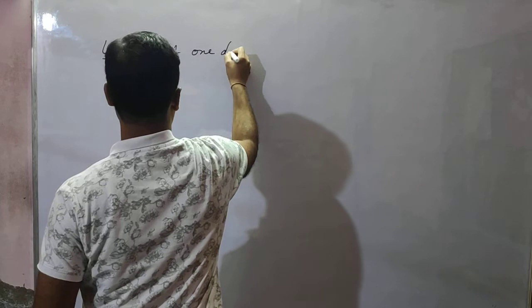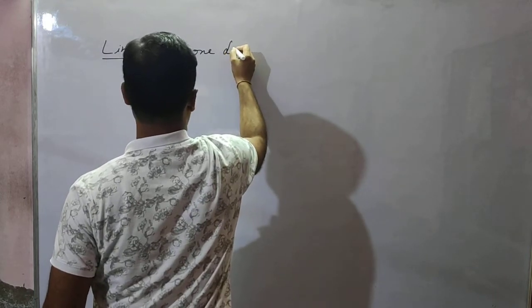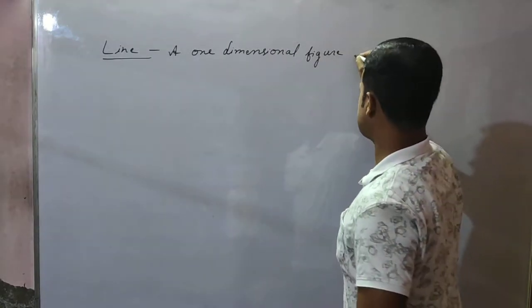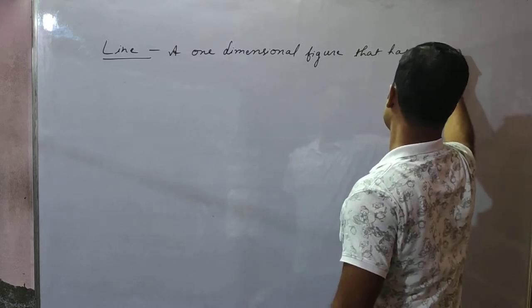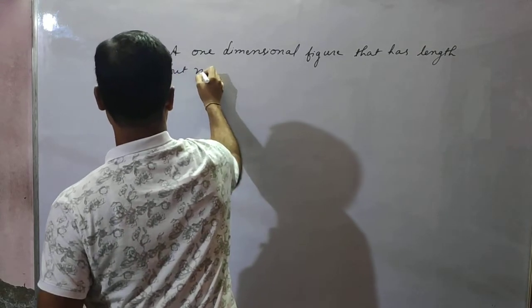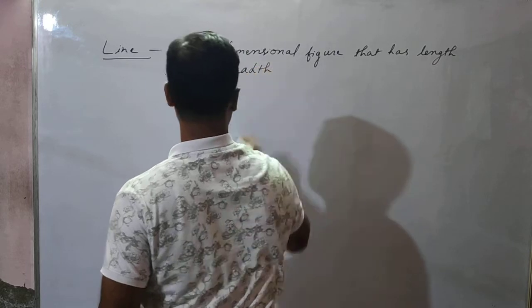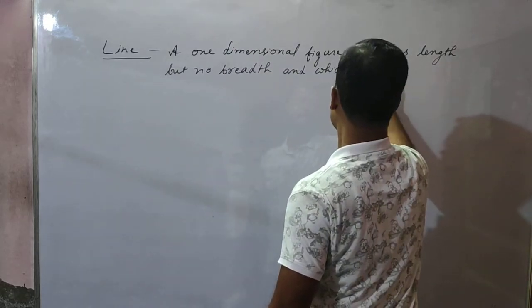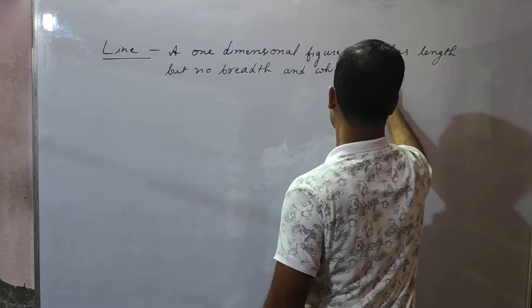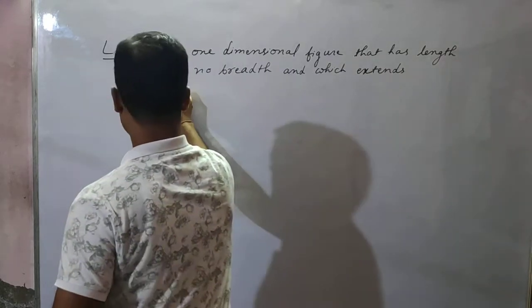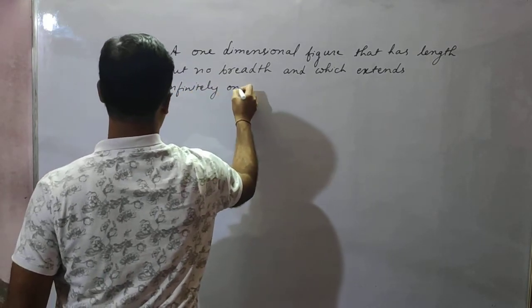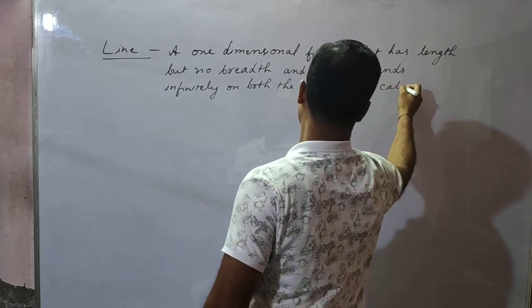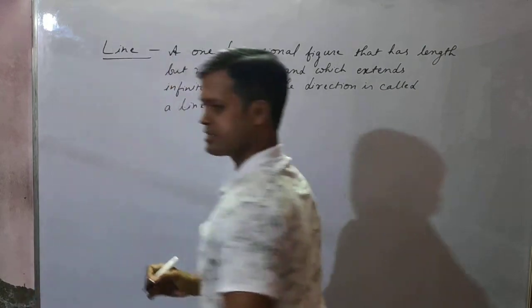A one-dimensional figure that has length but no breadth, and which extends infinitely on both the directions. It's called a line.